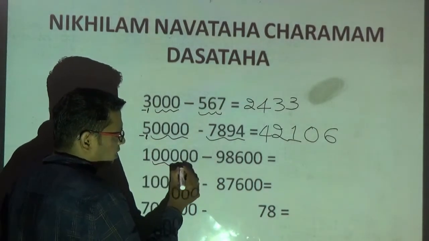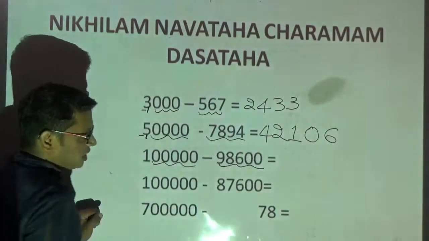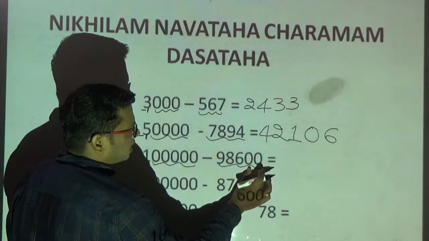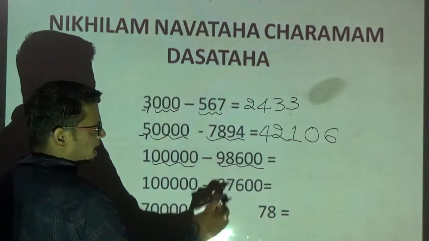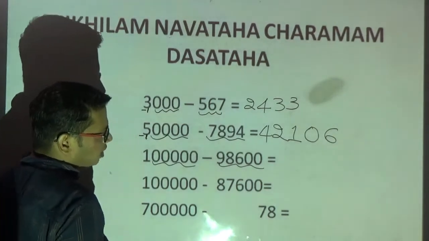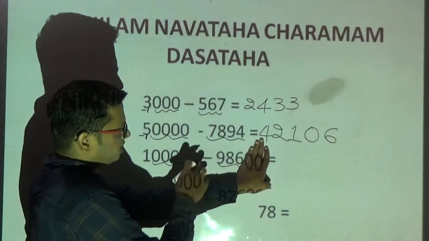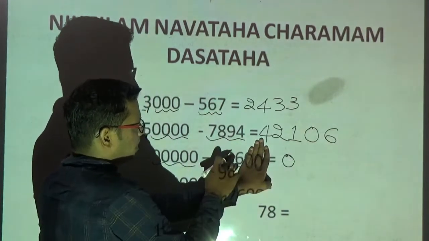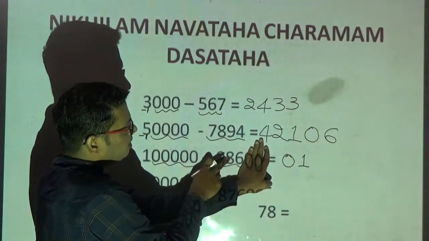Now you observe here. How many zeros? 5 zeros. How many digits? 5 digits. Okay, please be very careful. Whenever you have zeros at the right-hand side, that means the extreme end of your subtrahend, be a little bit cautious. Now what I will do, please observe here. First you ignore these zeros. Apply the method. 9 minus 9, 0. 9 minus 8, 1.